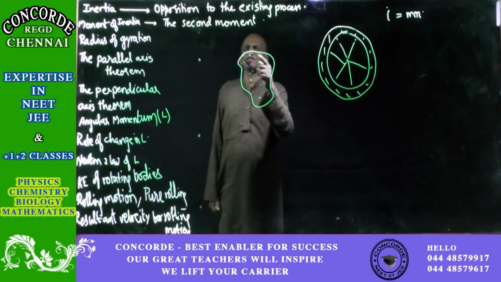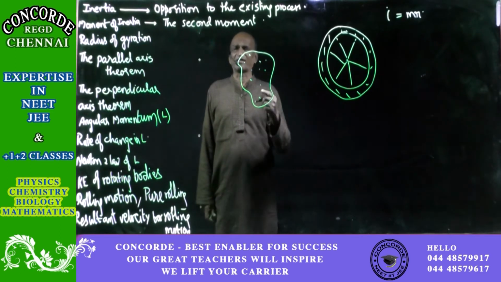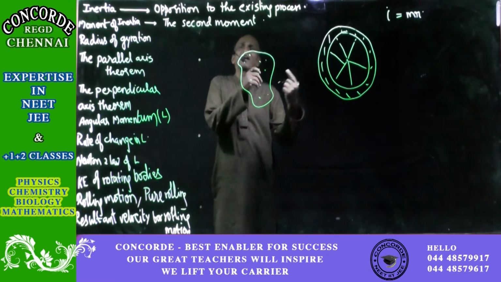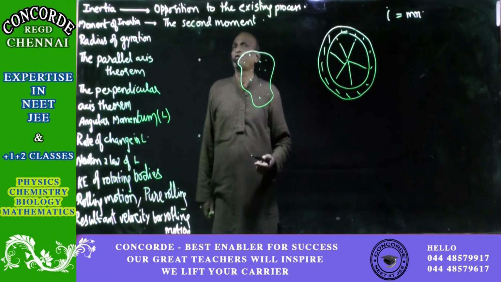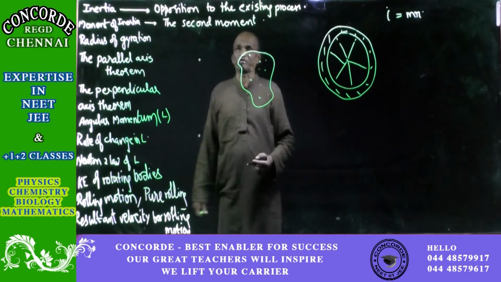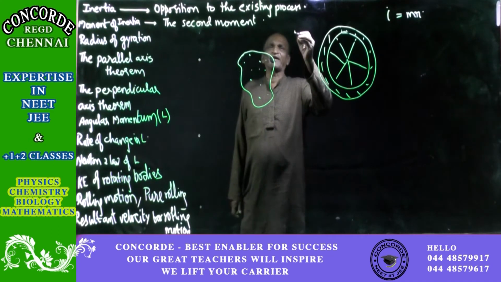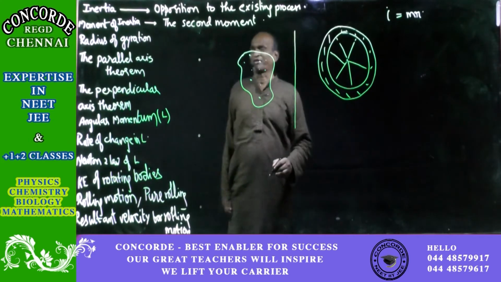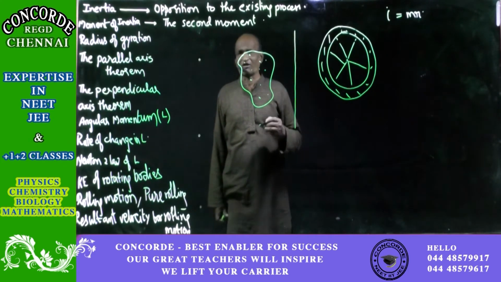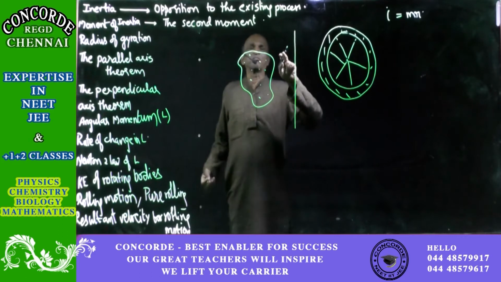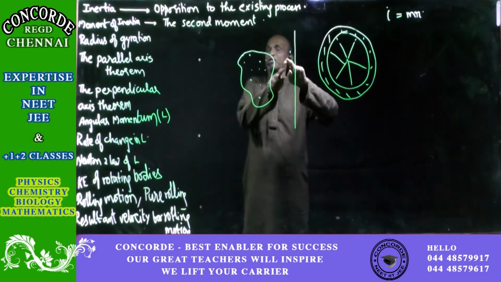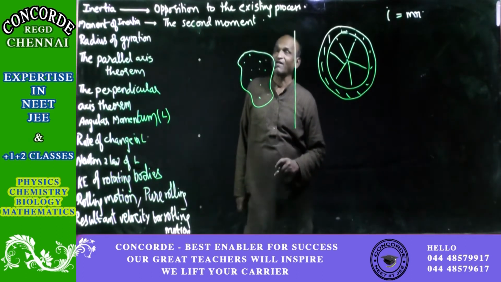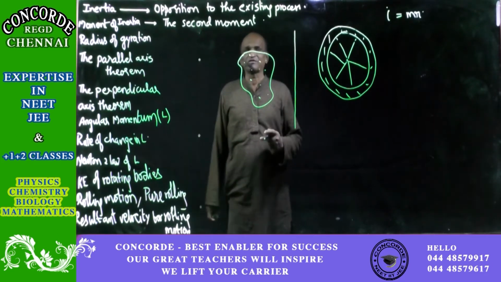Supposing the distances R1, R2, R3, R4 are all there. You cannot take the average distance and find the moment of inertia of the entire body. No, it cannot be found. Another thing is that, just as you took some point for finding the moment of a force, that is torque, some point you take the moment of a force about that point, like that here, a line is taken into account.